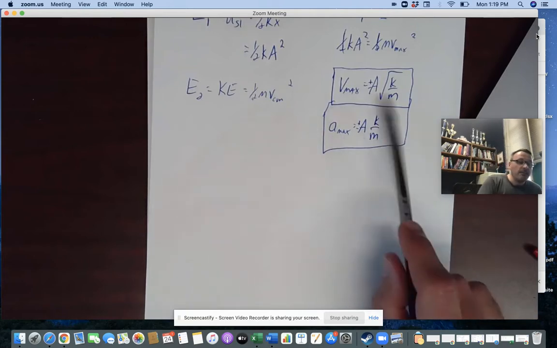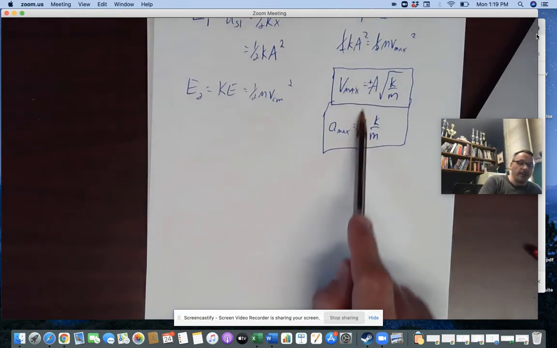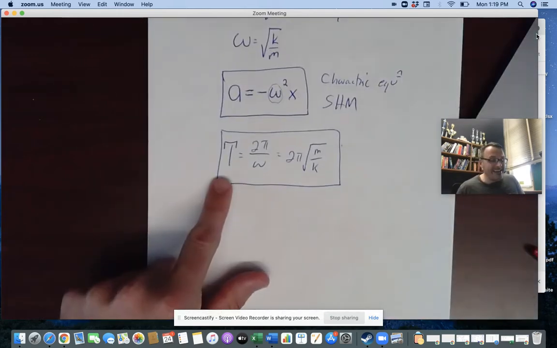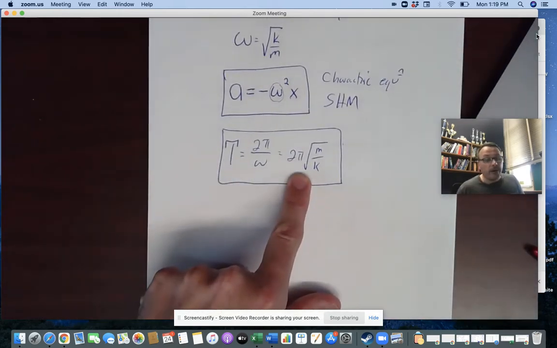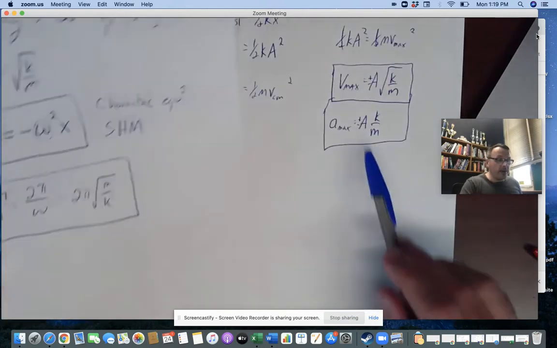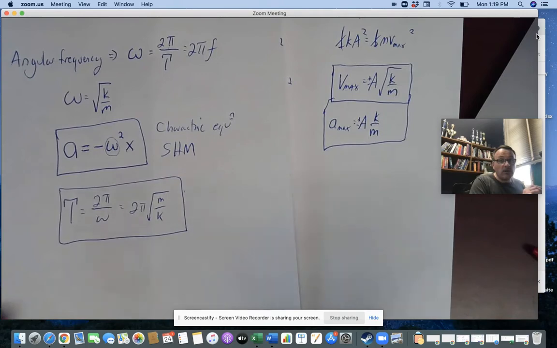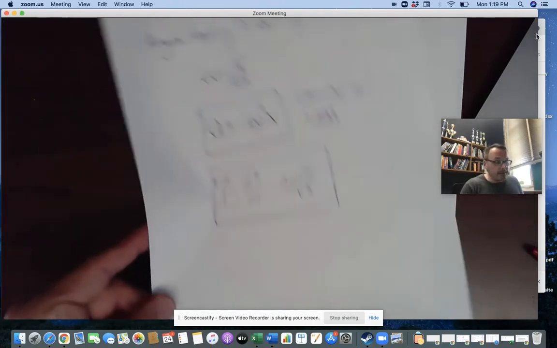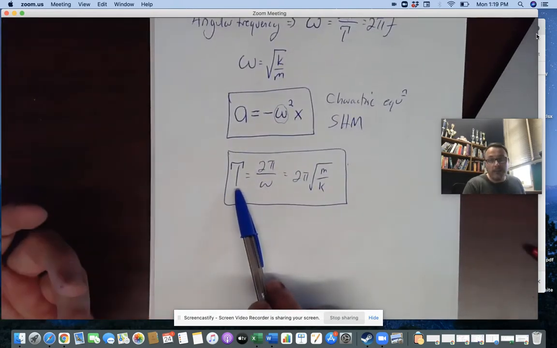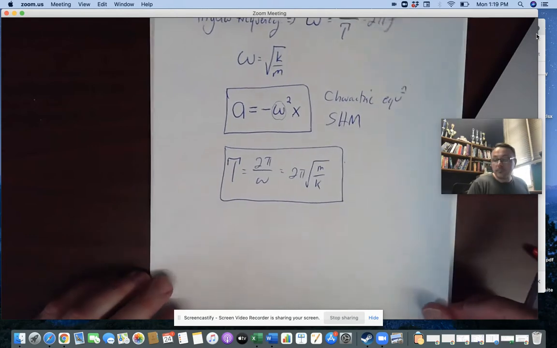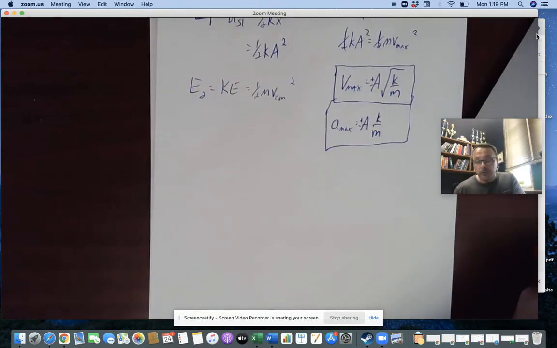So notice here, the max values of these things are based on the amplitude, but the period of motion is not based on the amplitude there, right? That's because for higher initial displacements, the v max is higher. So even though you're traversing across a larger amount of space, it doesn't take more time because that higher maximum speed sort of gets you there. So there you go. So there you have your simple harmonic oscillator.